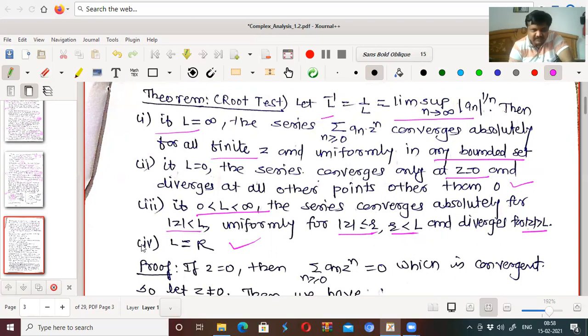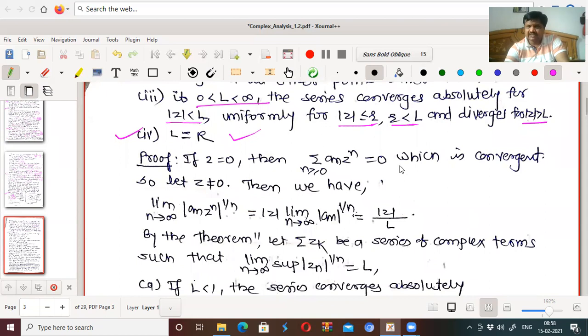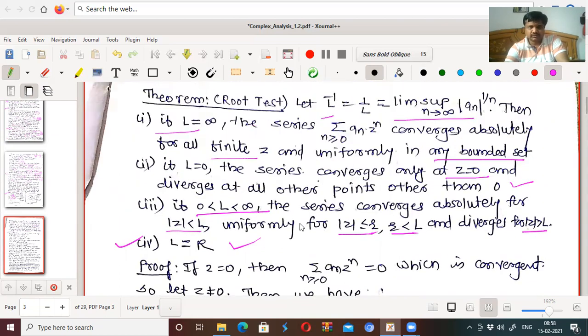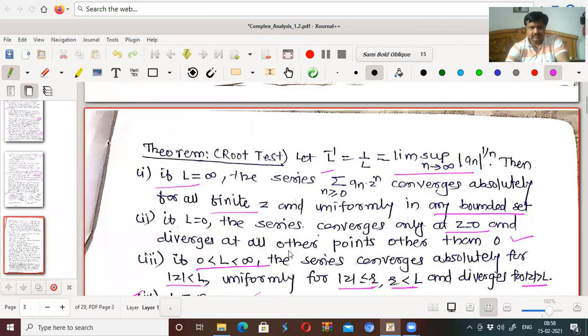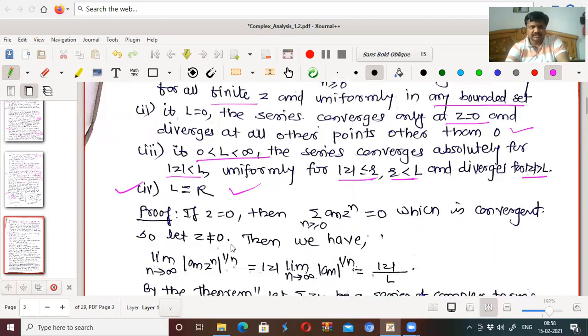Now this is obvious because we have already seen the definition for radius of convergence. Okay, that we will see later. The same root test we have obtained in series of real numbers as well as series of complex numbers. If z equals 0, then obviously this is 0 and this is convergent. So no doubt, if z equals 0, it will be convergent. This series is convergent.